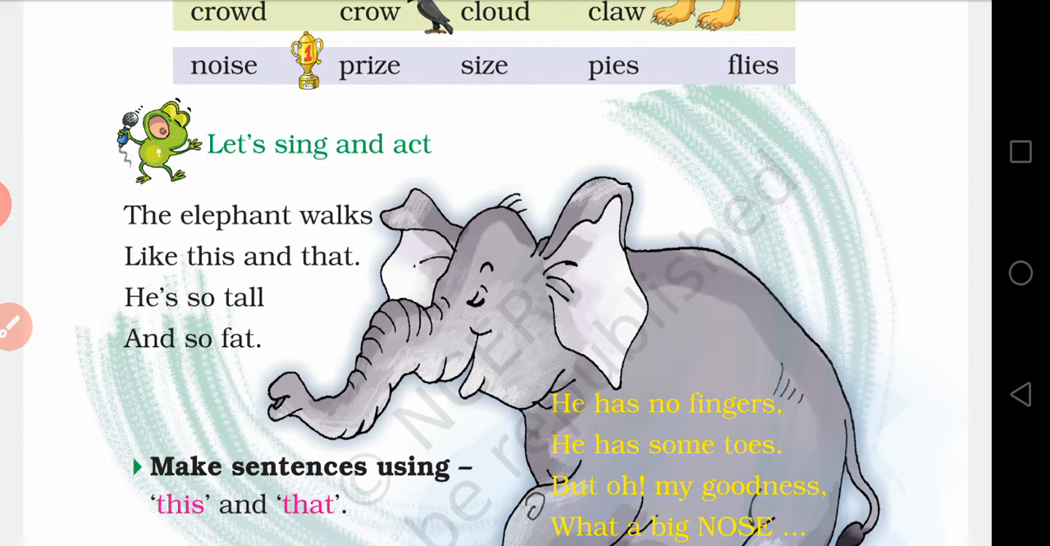So in this chapter, or in this poem, we have recited the poem and done the question answer. Now we are going to do some writing activities and some singing activities. So here is a poem for you.